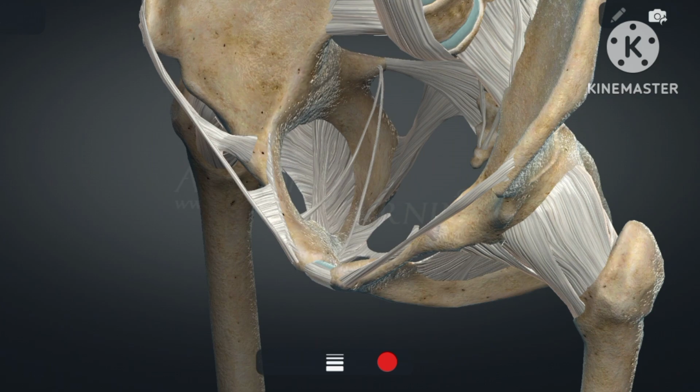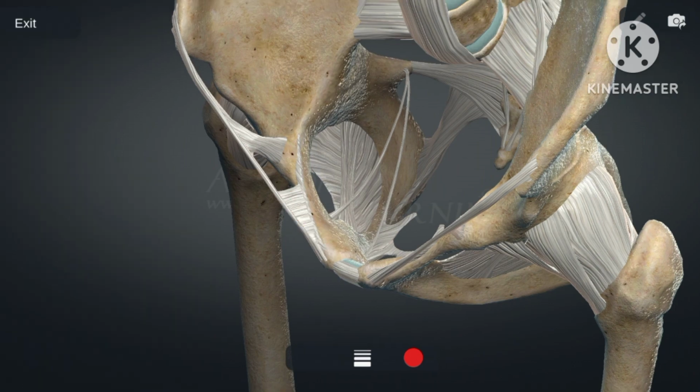A triangular expansion, directed backwards and upwards and posteriorly attached to the medial part of the pecten pubis, is called the lacunar ligament or Gimbernat's ligament. The apex of the lacunar ligament lies medially and the base is concave and lies laterally. Another expansion is the pectineal ligament of Cooper, which extends from the base of the lacunar ligament to the iliopubic eminence.